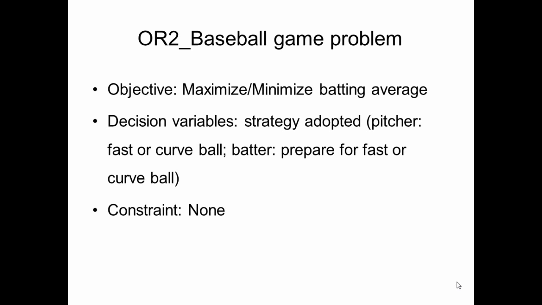The pitcher either throws a fast or a curved ball, and the average changes based on the prediction by the batter. We would look into the problem from the batter and pitcher perspective using an OR model in Python.